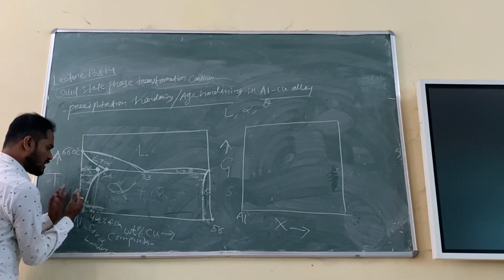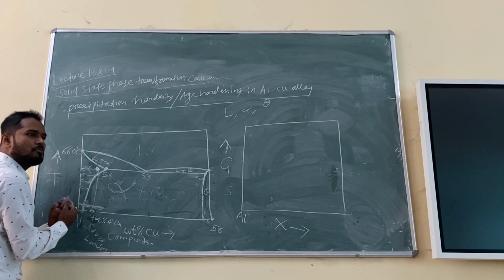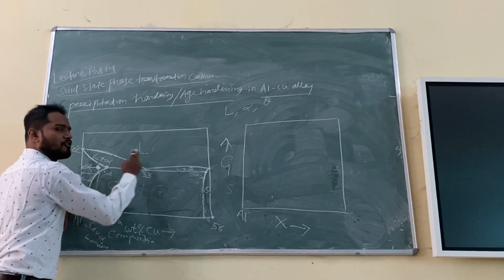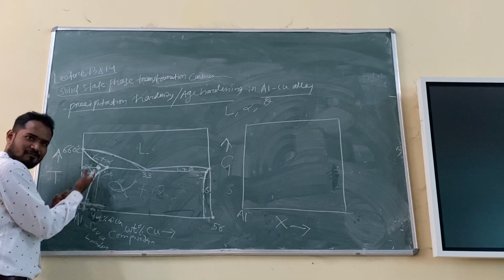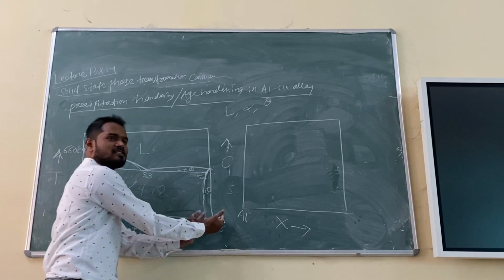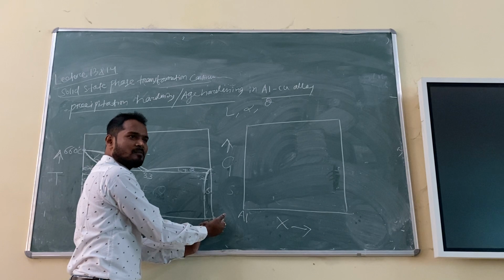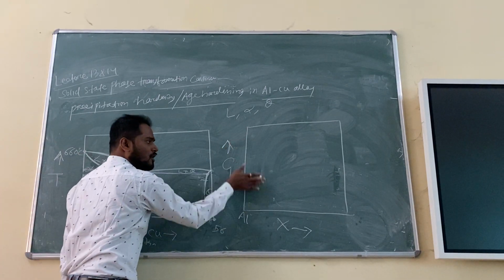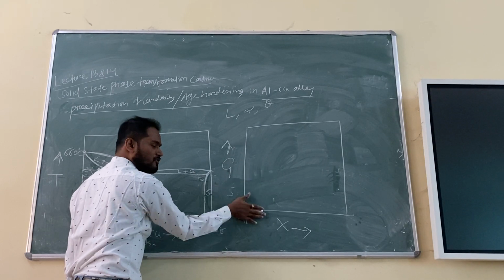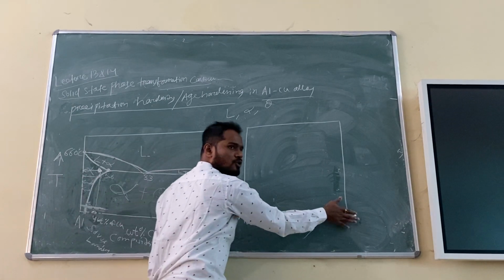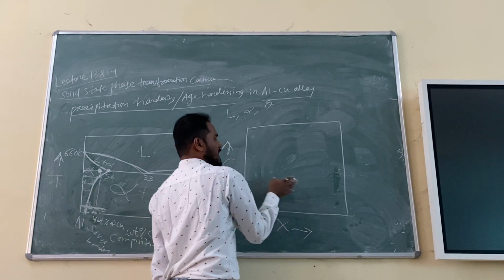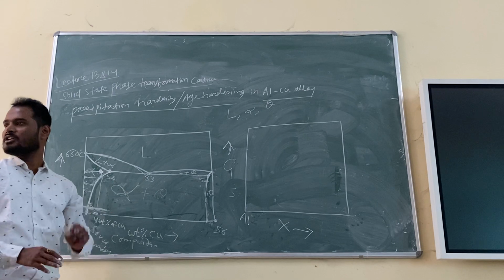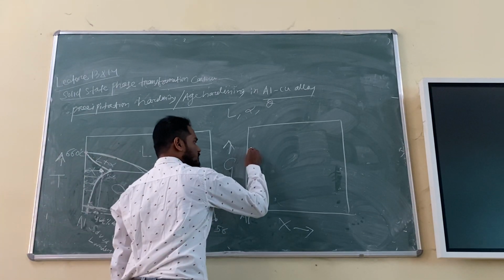So if you start with the left side, that means the aluminium rich phase, then which phase is stable? In between alpha, theta and liquid, which one is stable? Alpha, very good, alpha is stable, and in this end, theta will be there. That means clearly showing that in this end you have to show decreasing free energy of the alpha, and in this end decreasing free energy of the theta. And what happened to the liquid? Liquid has higher free energy compared to alpha and theta both. Right? So I can draw the curve.